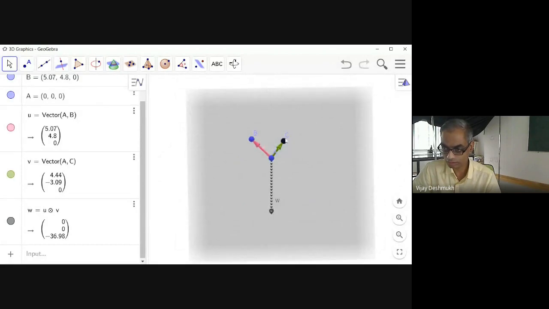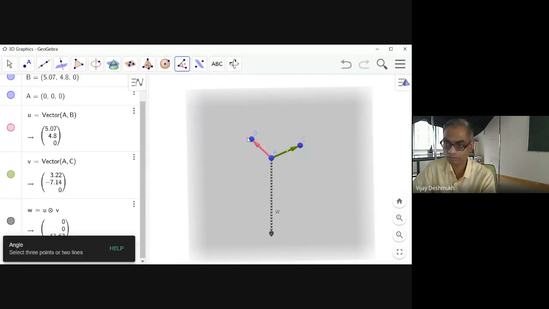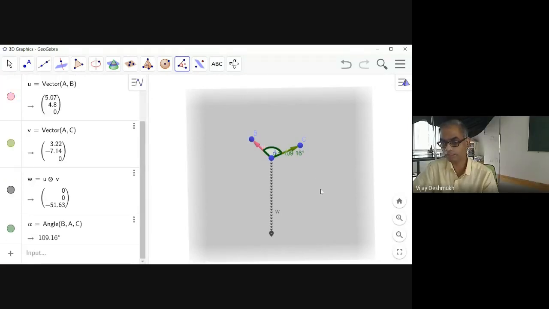Okay. So what is happening? The magnitude of W is increasing. Okay. Are you getting this point? Yes. Now you can see the angle very clearly. The angle is 109 degrees.